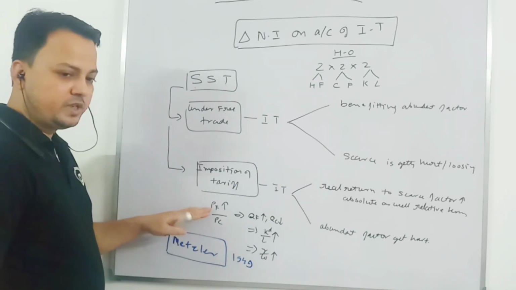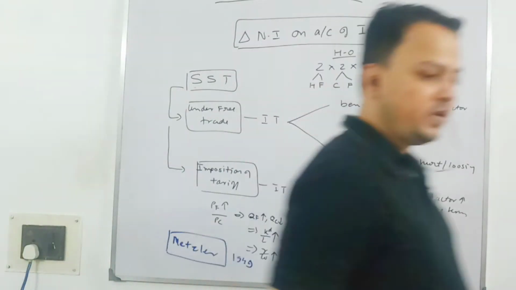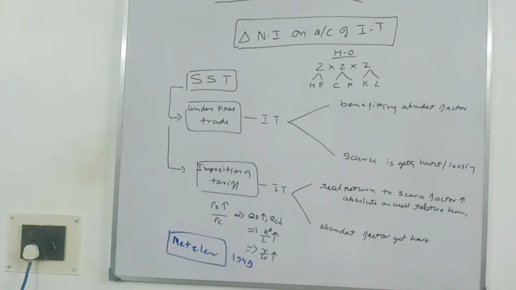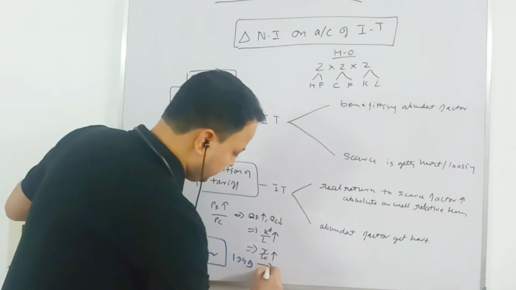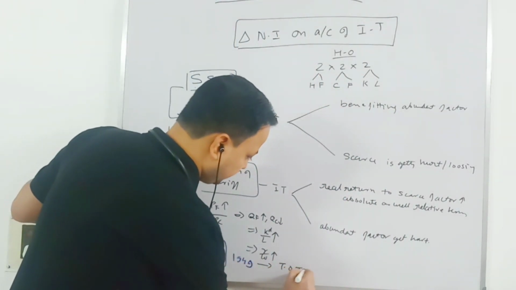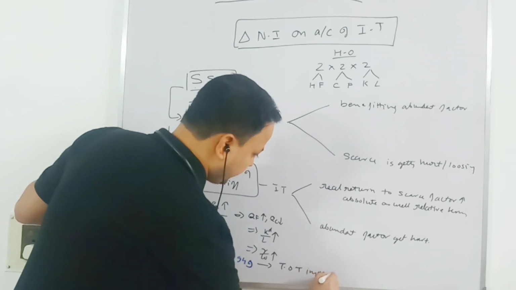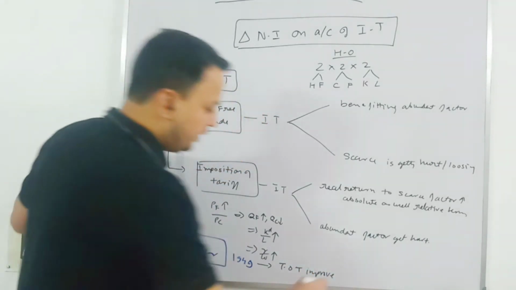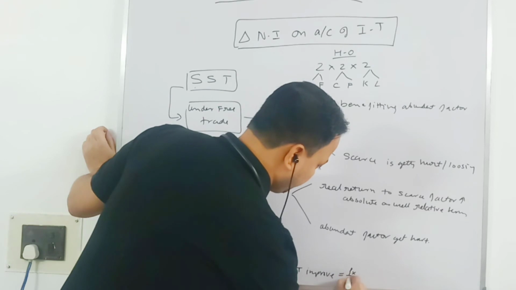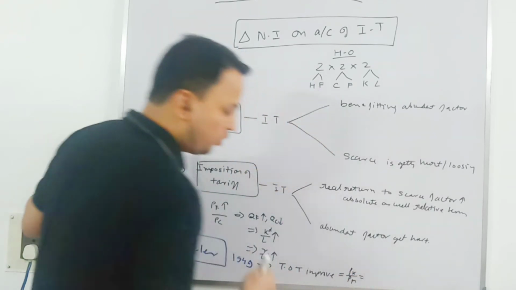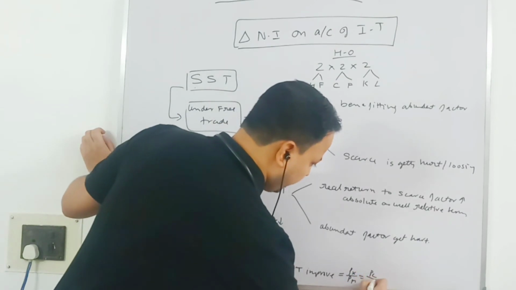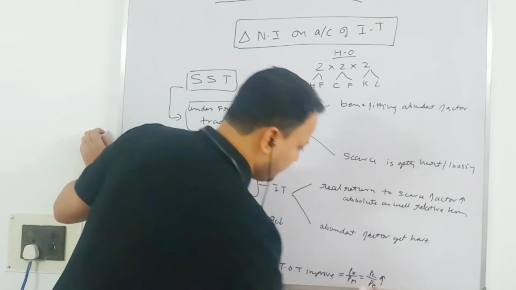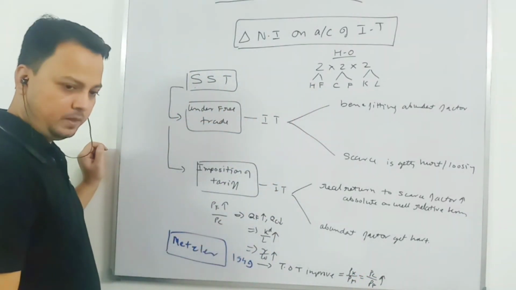The domestic price of food is rising, but when tariff is imposed, as I have shown here, terms of trade improve. What is terms of trade by definition? It is price of export over price of import. The home country is exporting cloth and importing food. So PC by PF increases.